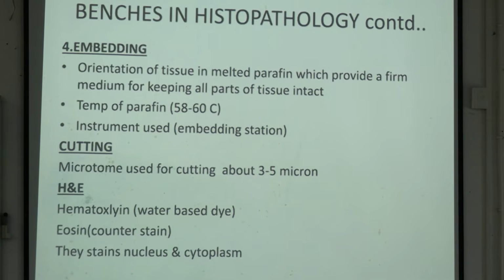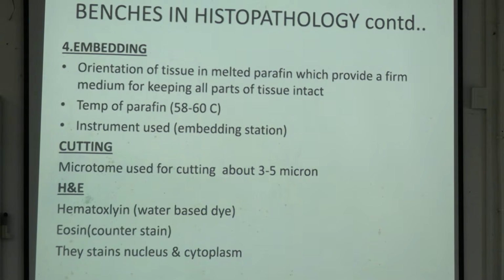As we said earlier, we need to keep the cellular structure intact. If the cell membrane breaks or the cell wall is damaged, then we cannot see it properly, we cannot diagnose. So for that we need to do this embedding. What is the temperature needed? Temperature of paraffin is 58 to 60 degrees Celsius.